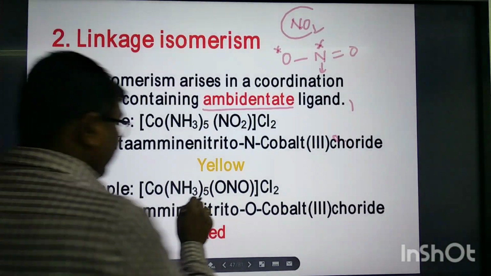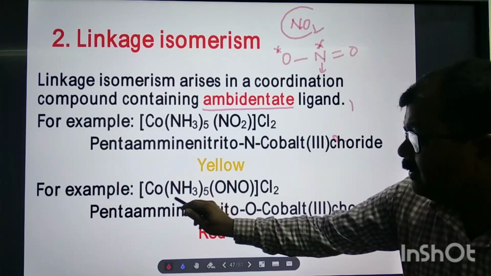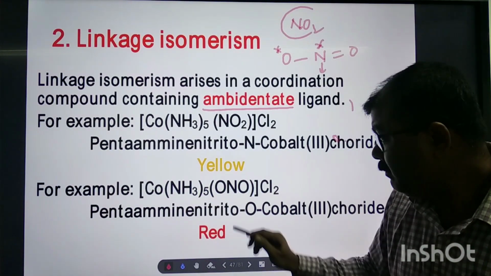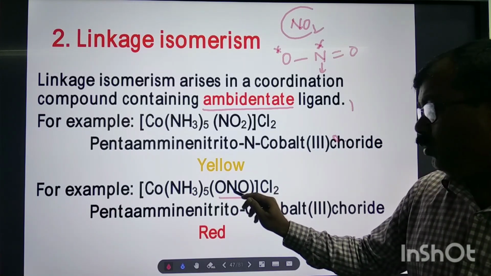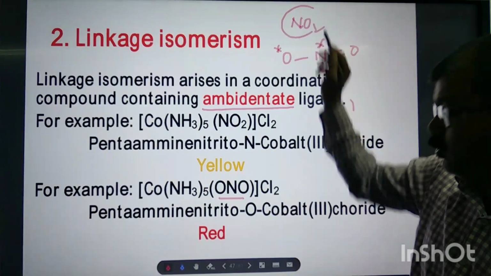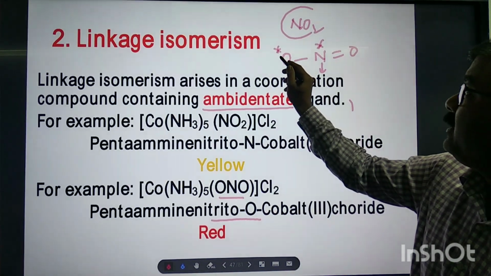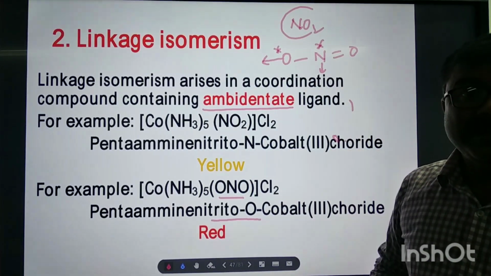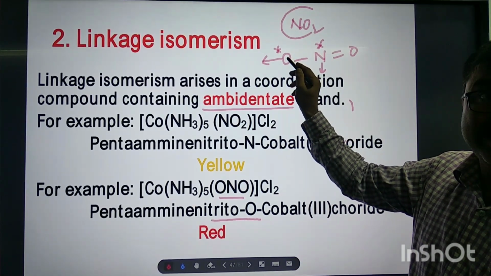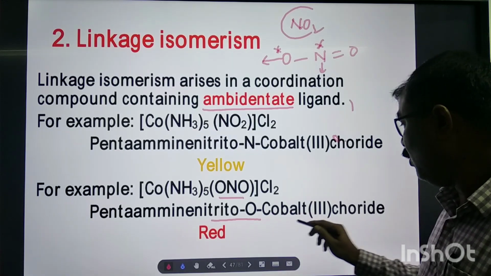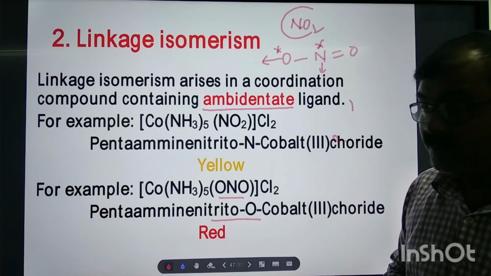In this case, you see, here the cobalt NH3 is the same, but here it is ONO. This is NO2 only basically, but ONO is nitrito-O, which means this time the connectivity is through oxygen. Oxygen is the donor atom. That is why we are writing nitrito-O cobalt(III) chloride.